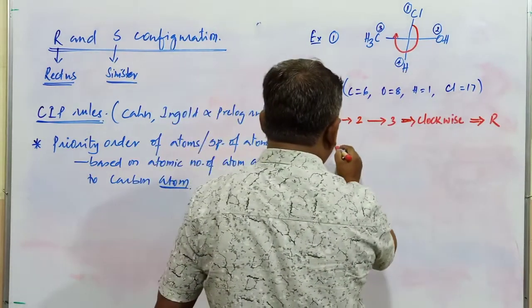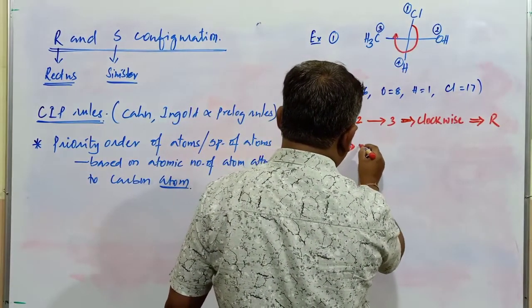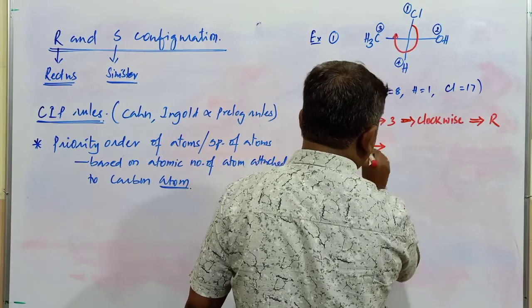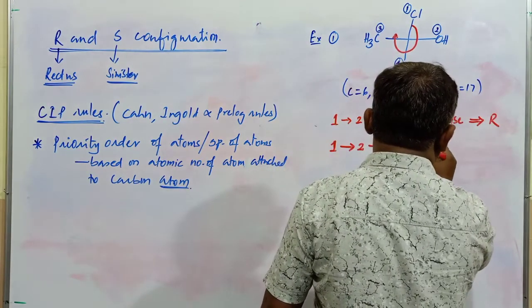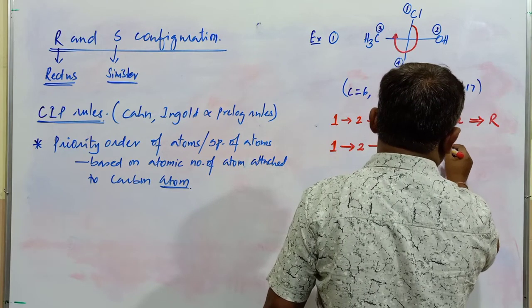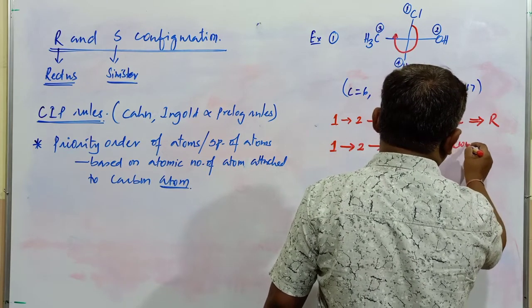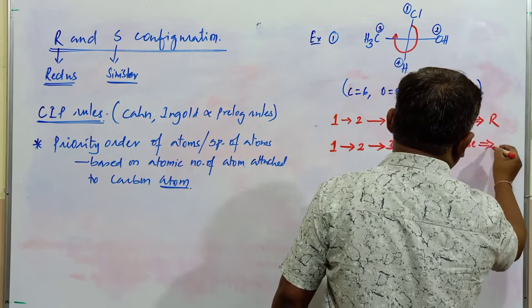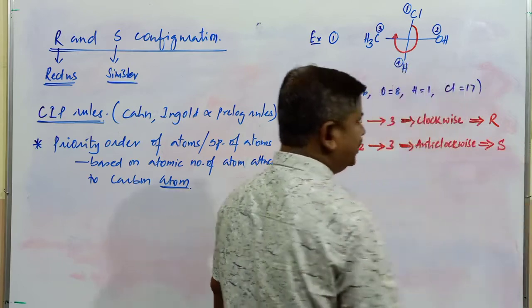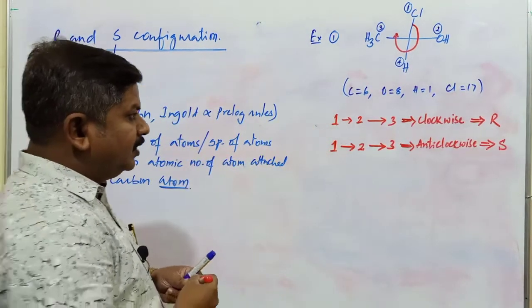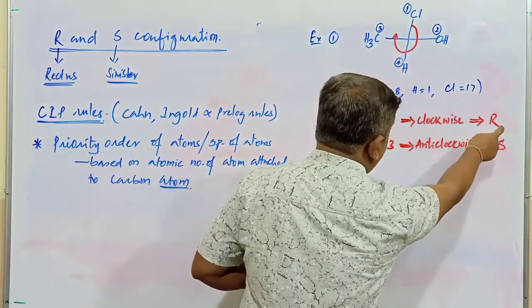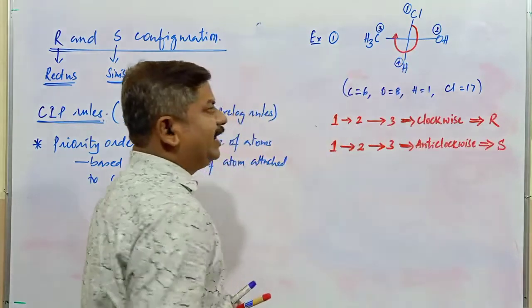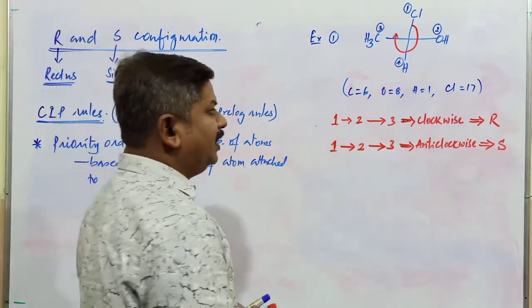In any particular molecule, if the movement takes place from first to second and second to third priority group in an anti-clockwise direction, then that isomer is referred to as the S isomer. If it moves in a clockwise direction, it is called the R isomer. If it rotates anti-clockwise, it is commonly called the S isomer.